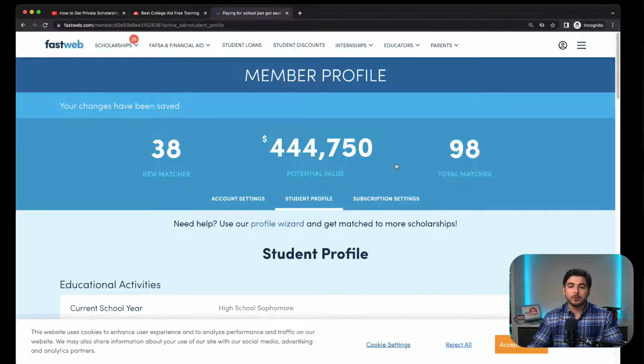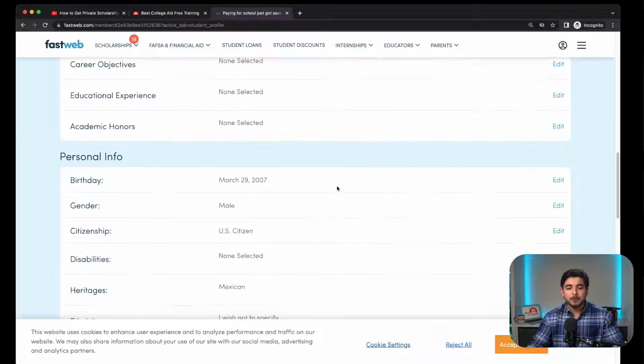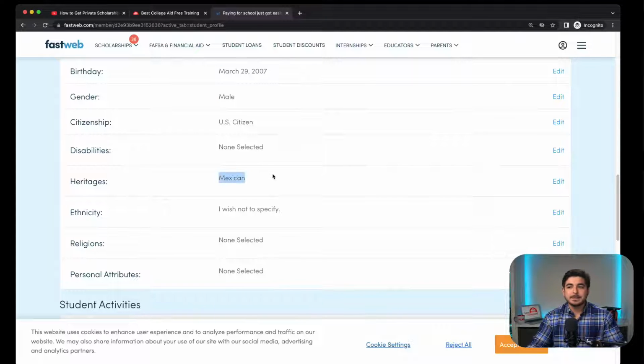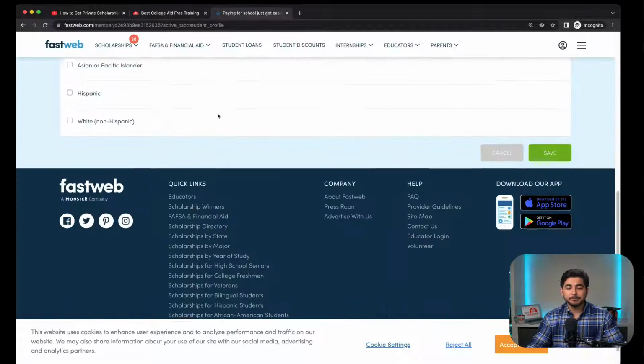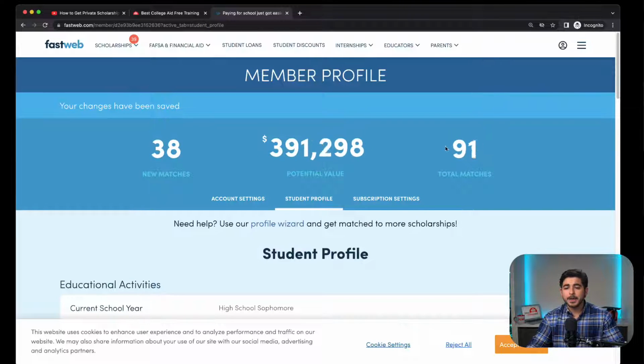All right. So later on, we're going to find how to dig through all of the noise and all of the scholarships that might not be applicable to you. But for example, if you're not Mexican, let's say you are of Irish heritage or Chinese heritage, whatever the case might be, you can use this filter to find those opportunities. Ethnicity, same thing. Hispanic, you can put African American, American Indian, whatever applies to your situation. And again, these numbers just keep on going up and up and up. Now we started with 60 when we had the bare bones, and granted, those 60 were probably a lot of spam, but we went from 60 to 99.